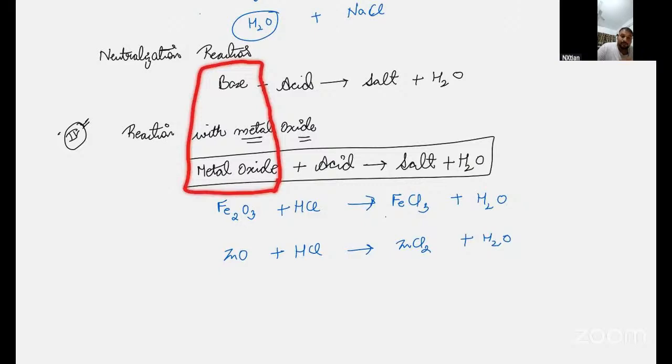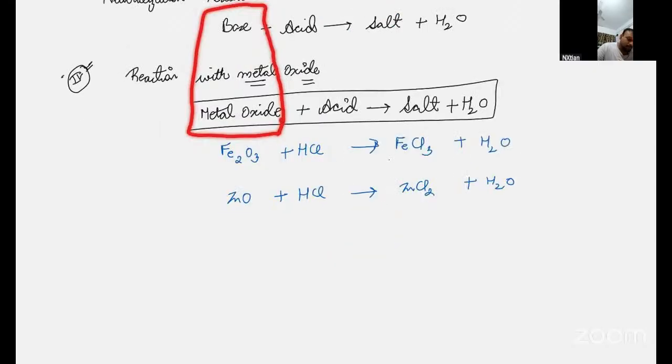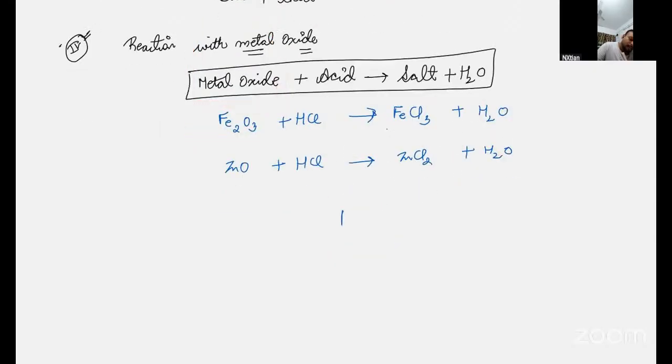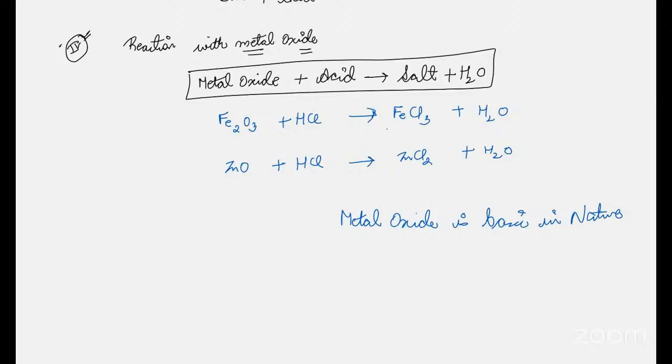So we got one observation: metal oxide is basic in nature. Are you with me? Metal oxide is basic in nature because it is reacting with acid to give neutral salt and neutral water.